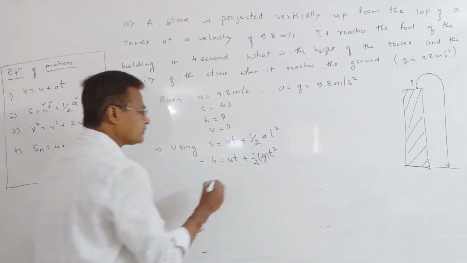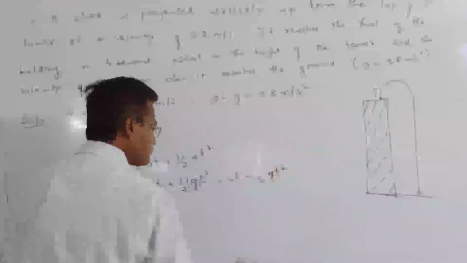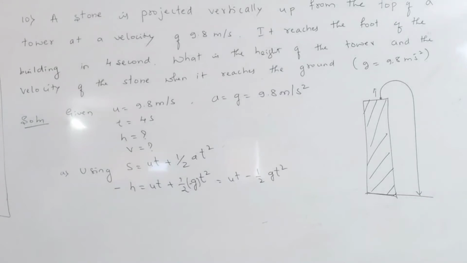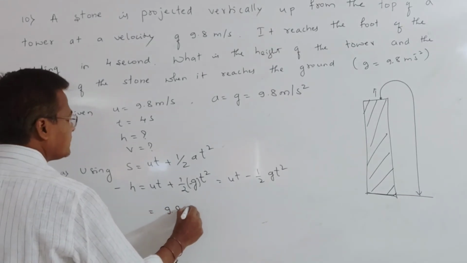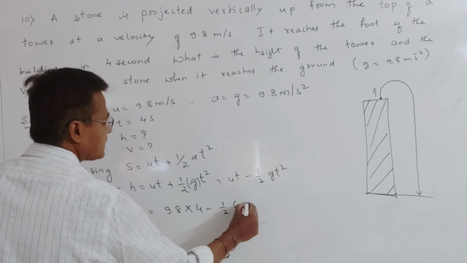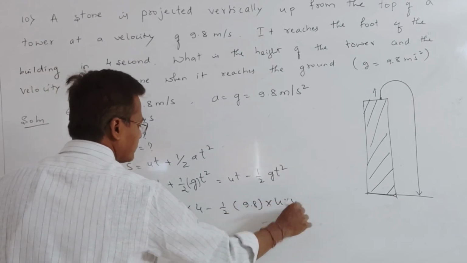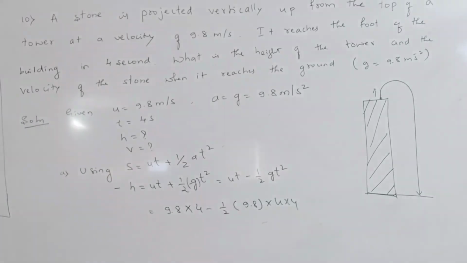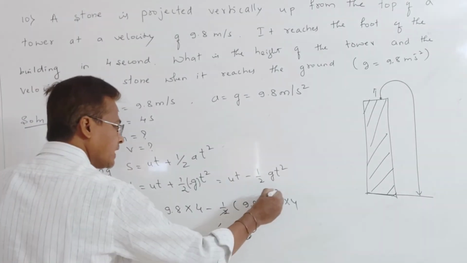Now substitute here: ut, this is plus into minus, minus 1 by 2 gt square. We substitute the values: 9.8 into 4 minus 1 by 2 into 9.8 into 4 into 4. The 2 ones are 2, the 2 and 2 get cancelled.